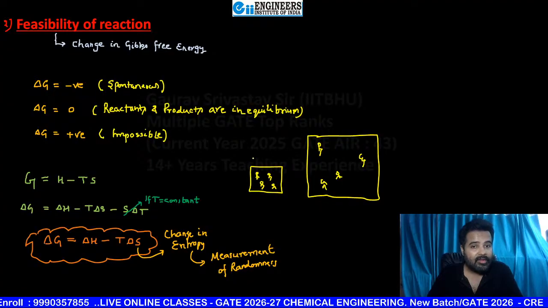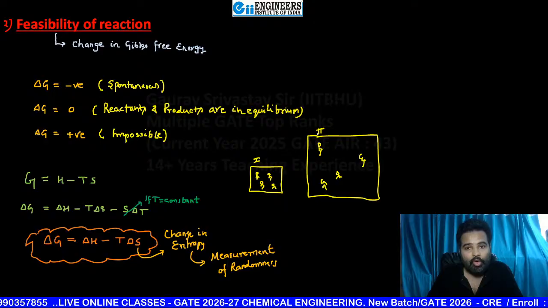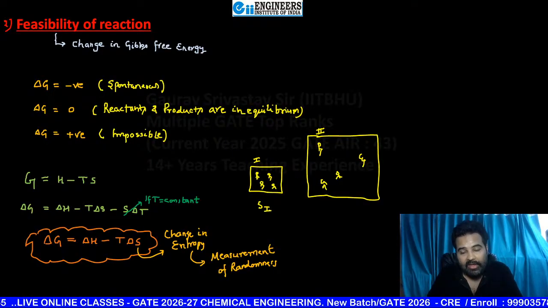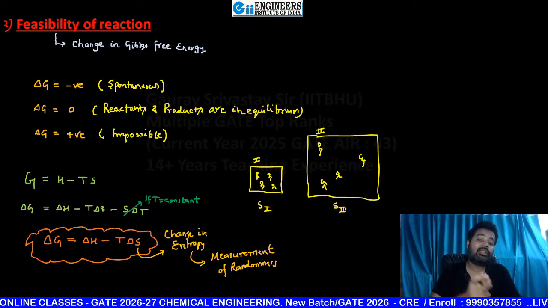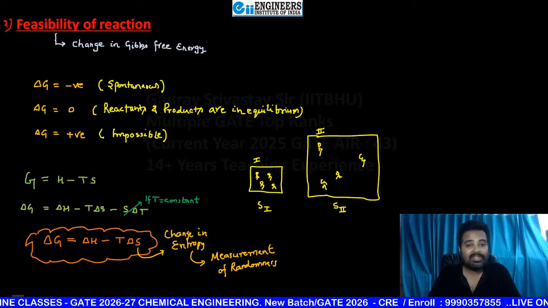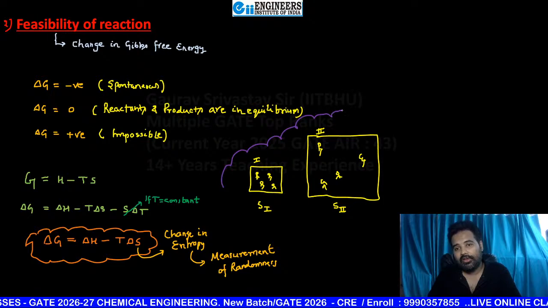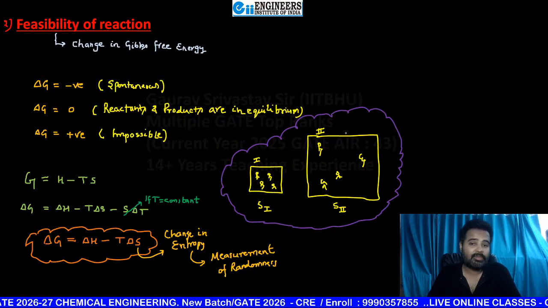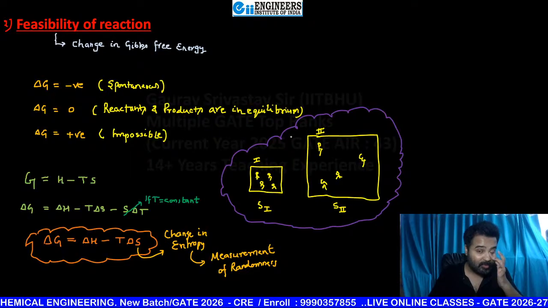Is it case number 1, or is it case number 2, in which you are feeling more randomness? Like here, if I'm telling that entropy is S1, here if I'm telling entropy is S2, then can you tell me in which case you are seeing more entropy value? Just tell me, everyone. In case number 2, sir. Fantastic, mind blowing, super.